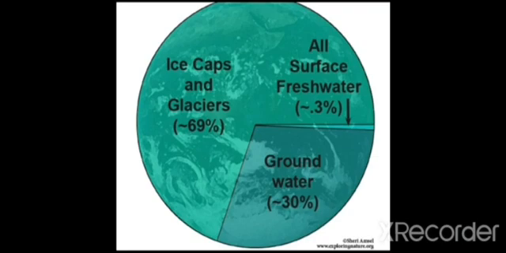Ice caps and glaciers are the sources of snow. When the snow melts, we get water. We can use such water for our daily activities. Okay, so we get fresh water from the underground source of water as well as the ice caps and glaciers. They are the sources of fresh water.